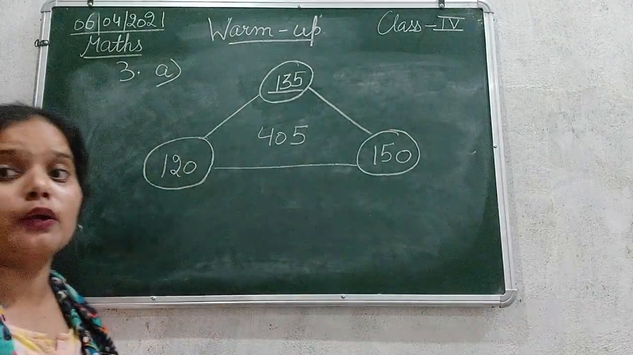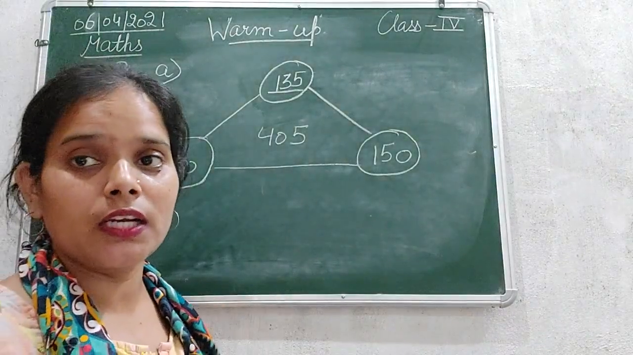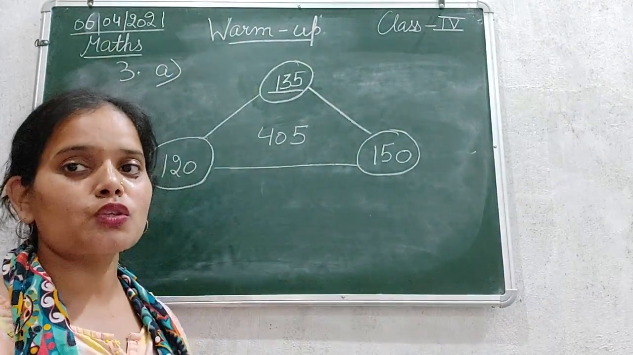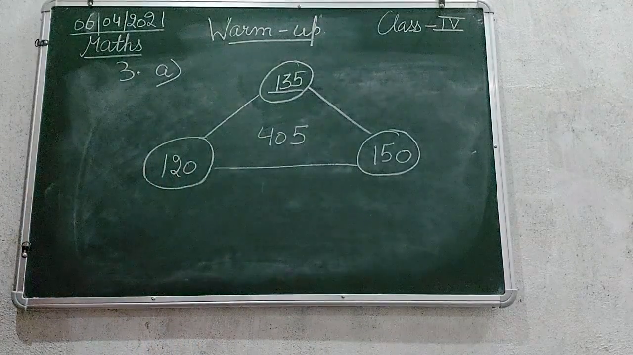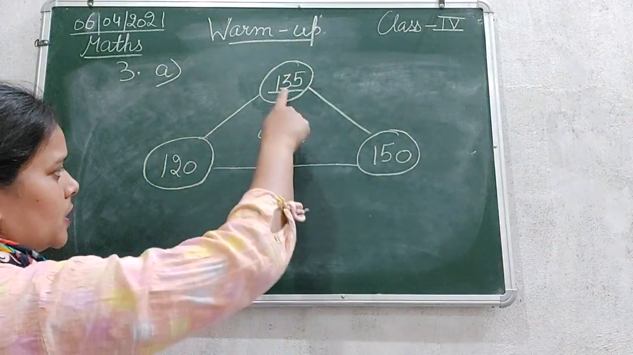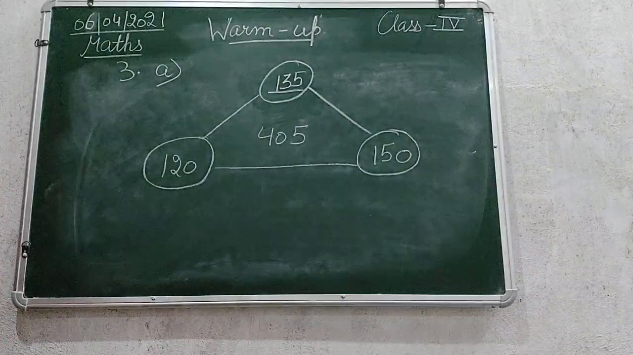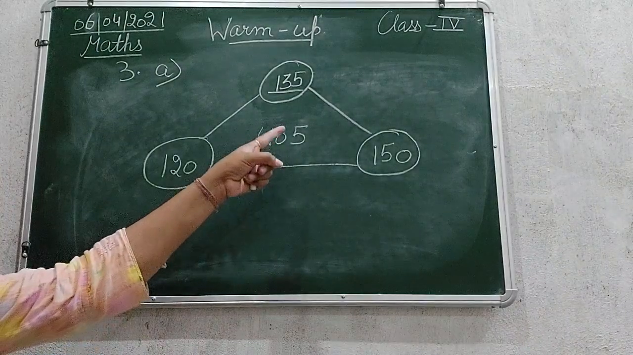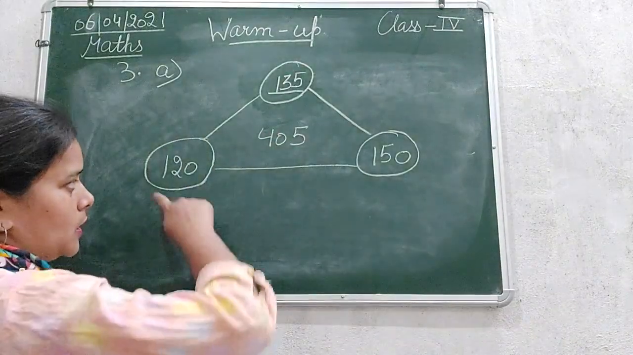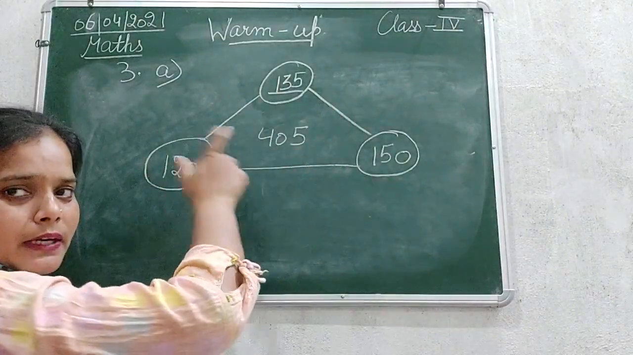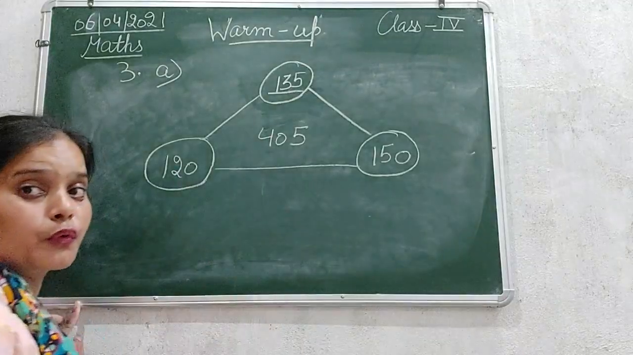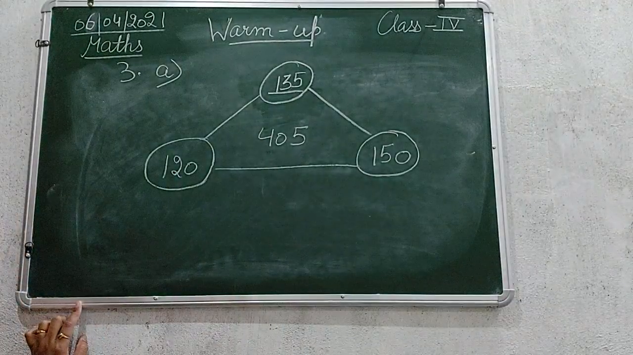So let's find out what type of calculation they have done while doing this question. We will find that first of all. Here it is 120, here it is 150, here it is 135, and the middle is given as 405. That means somehow, after adding, subtracting or multiplying these three, they get a common answer, that is 405. So let's calculate how the answer came.